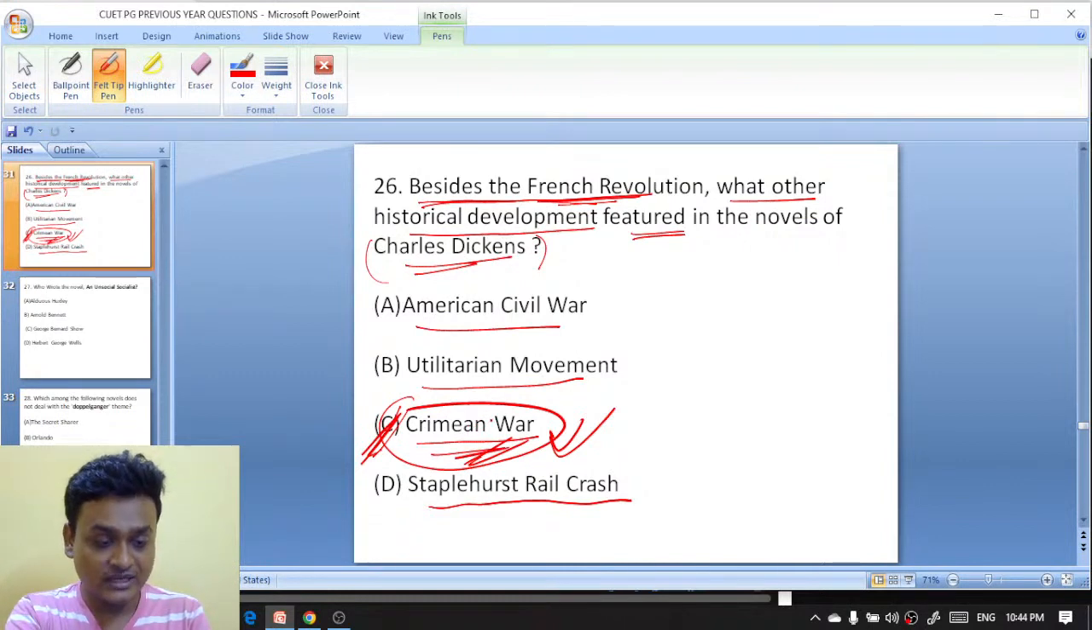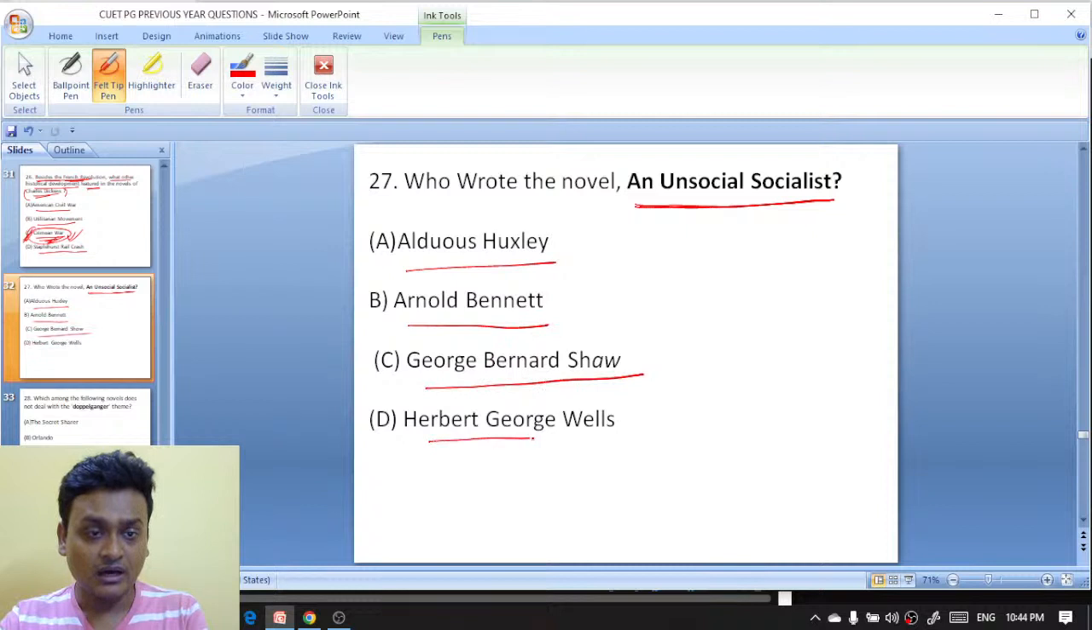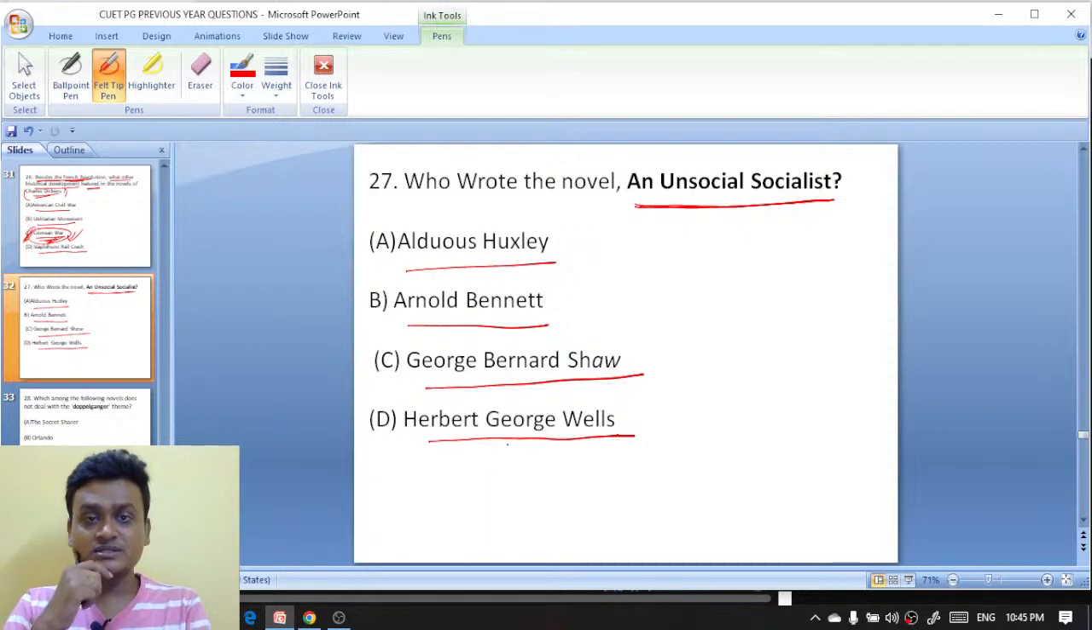Moving ahead to question number 27. Who wrote the novel An Unsocial Socialist? Who wrote the novel An Unsocial Socialist? Aldous Huxley, Arnold Bennett, George Bernard Shaw, Herbert George Wells, H.G. Wells. Who wrote the novel An Unsocial Socialist?